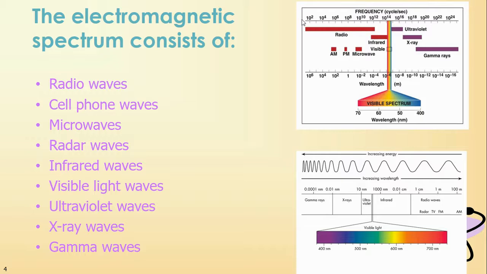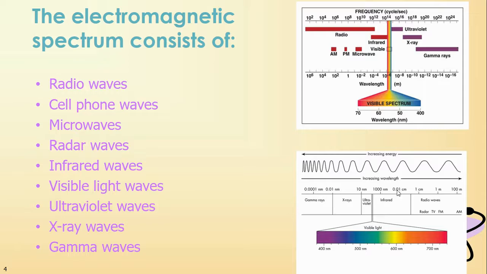It's also displayed in terms of frequency, increasing frequency. The thing with the least frequency is on the left, and the highest frequency is on the right. So in this top one, radio waves have the lowest frequency and highest wavelength, and gamma rays are on the right.